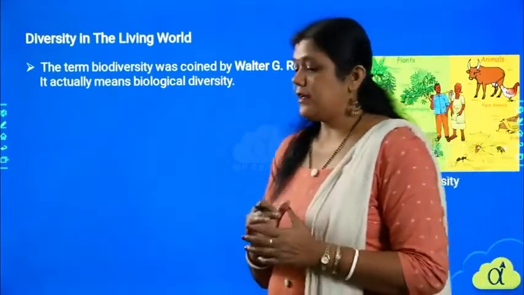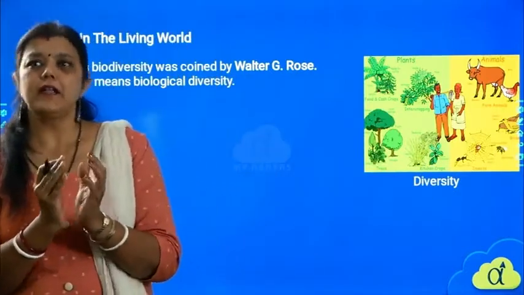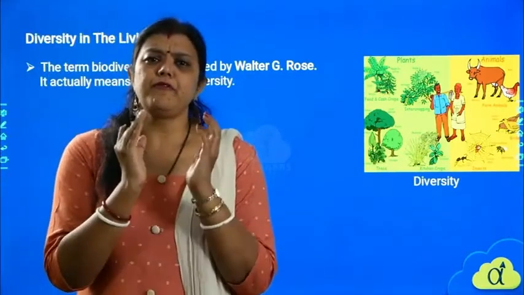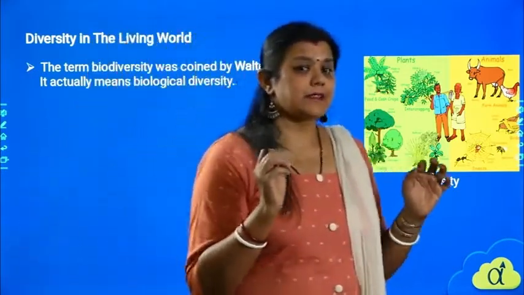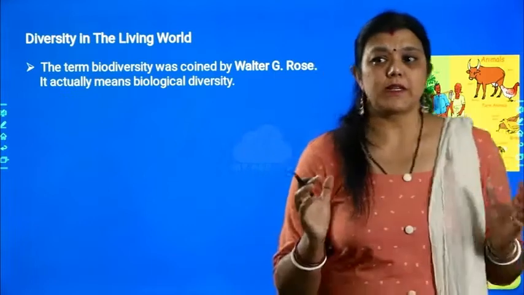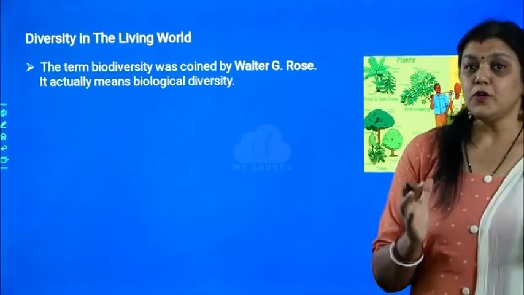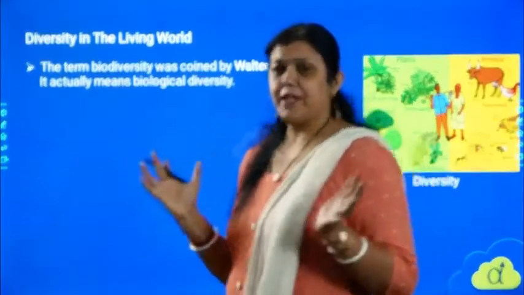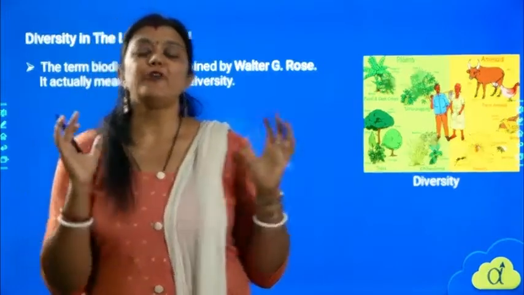So what is coming up all together is that this world is made up of different varieties of living organisms, and this makes the world biodiverse. This is called biodiversity. The world is made up of different types of organisms, and that is called biodiversity.